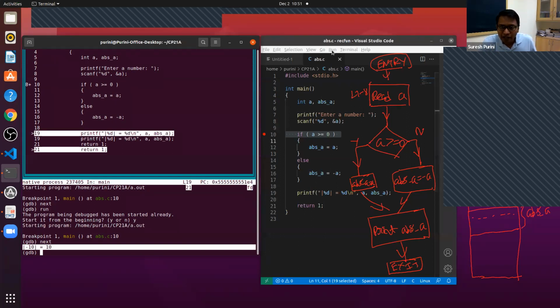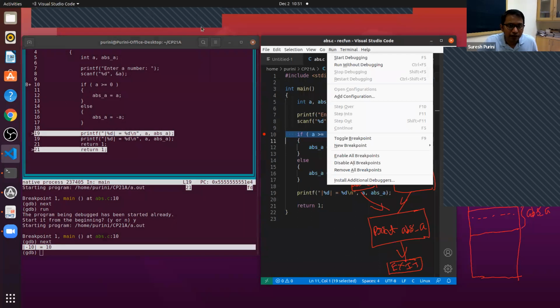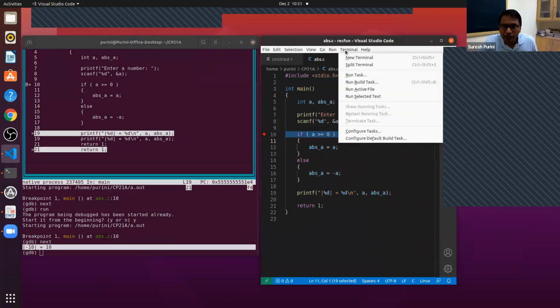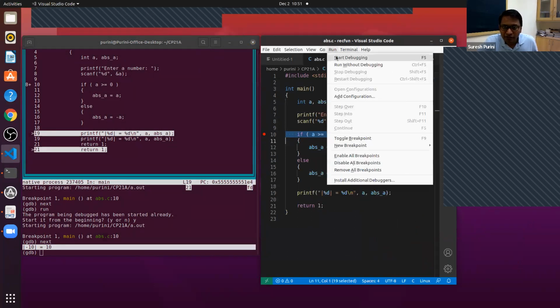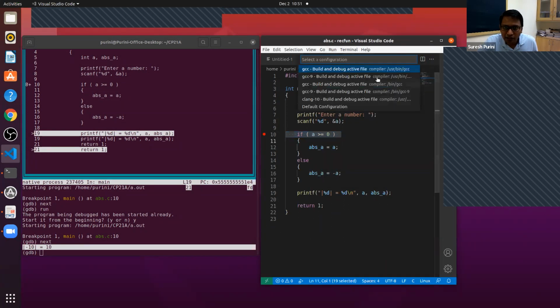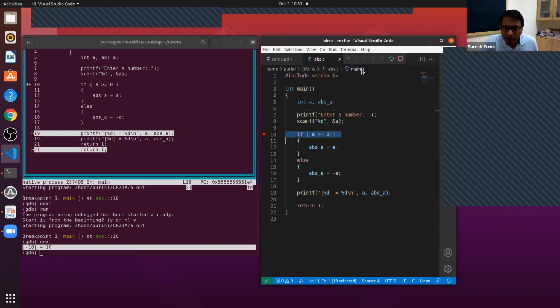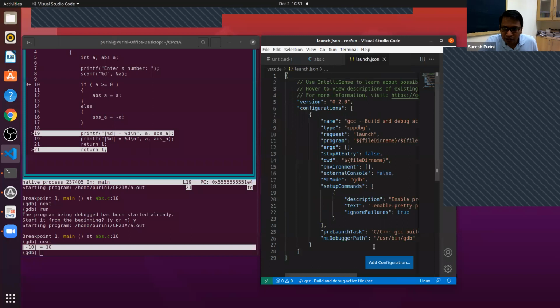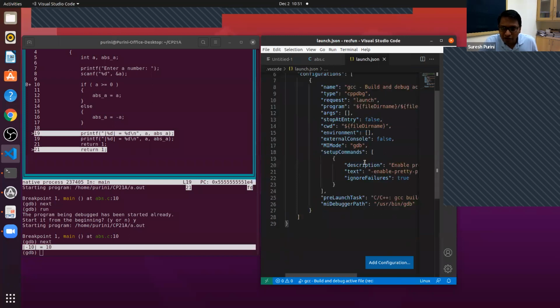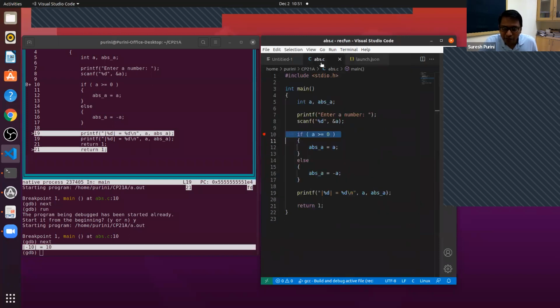Let me try one thing. Clear all my drawings. Terminal. Let's see if this works. I'm not sure if I didn't set up my machine properly. Okay, I'll do it at some other point.